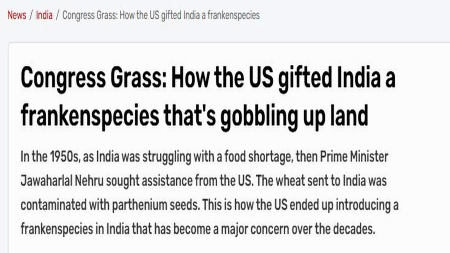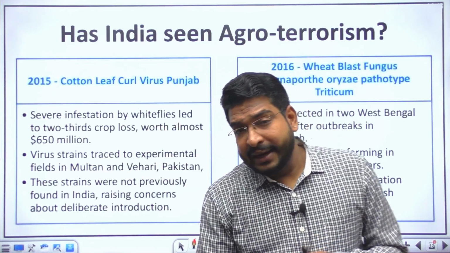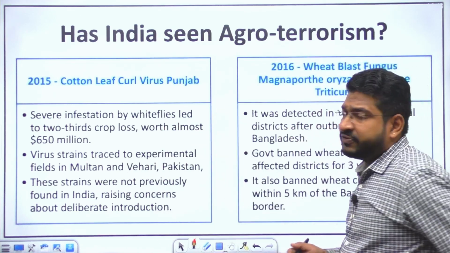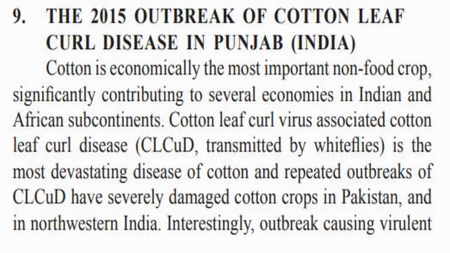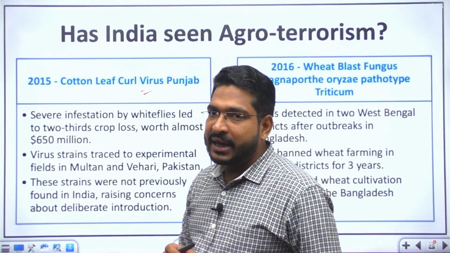But in recent times, as I cited the DRDO paper, it highlights two incidences. In 2015, there was a severe infestation of cotton leaf curl virus in Punjab, which impacted almost 650 million worth of crop in India. These virus strains were experimented with in Pakistan, in Multan and Bihari in Pakistan. These strains were not found in India initially, but later on we saw them in India as well.